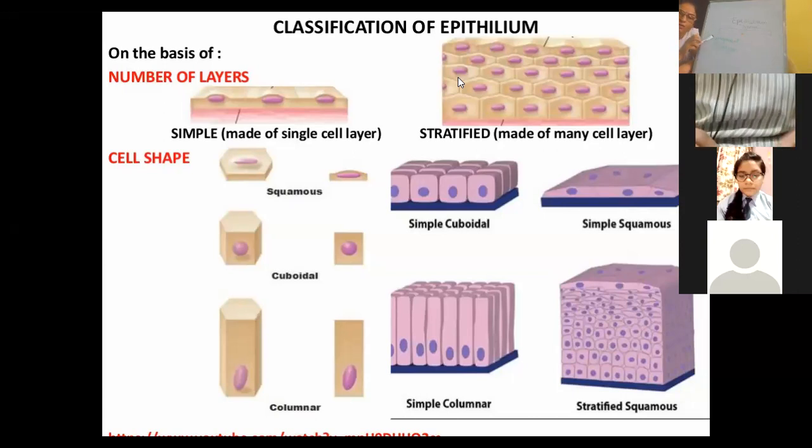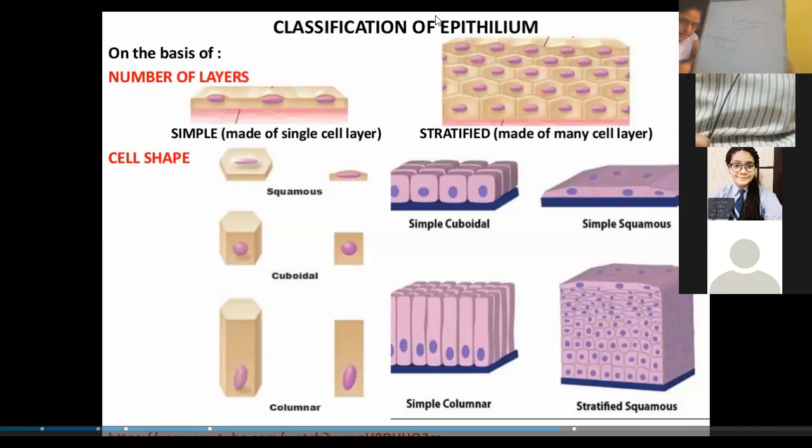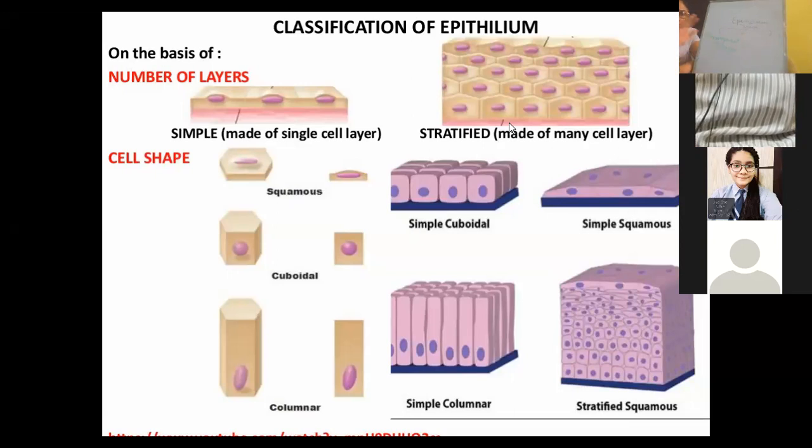It is because their arrangement of layers is different, right? So on the basis of that arrangement, we can have different types of epithelium.